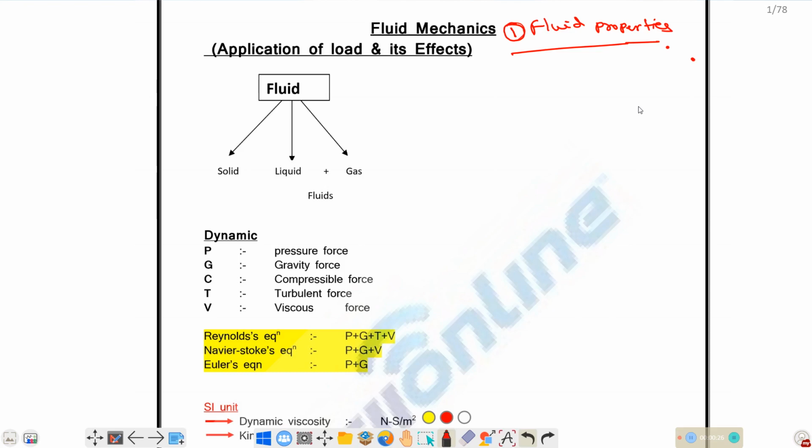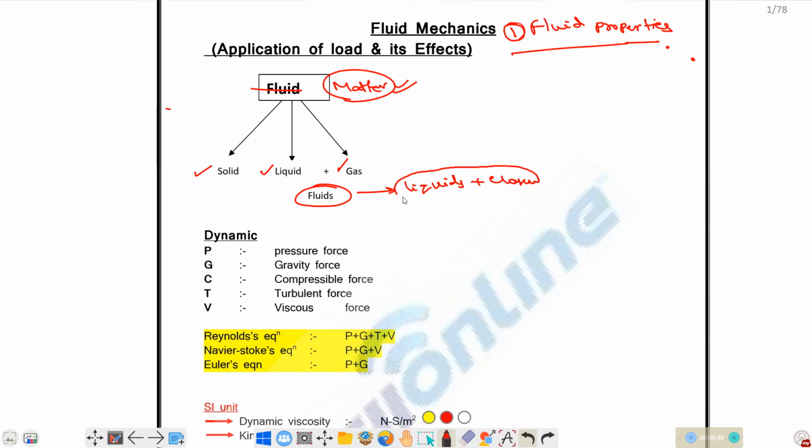Let's see. First one is fluid properties. तो पहले यहाँ पर different matters. So whatever may be the matter that is existing is in three forms like solid phase, liquid phase और gaseous phase. यहाँ पर fluids को liquids plus gaseous phase इस दोनों की फेस में जो भी मैटर एग्जिस्ट करेगा उसको हम फ्लूइड कंसिडर करेंगे. ओके. सो आउट ऑफ द थ्री फेजेस ऑफ मैटर सॉलिड लिक्विड एंड गैसेस फ्लूइड्स both liquids and gases comes under